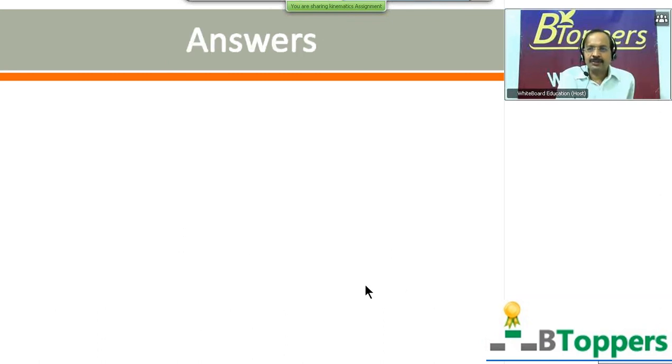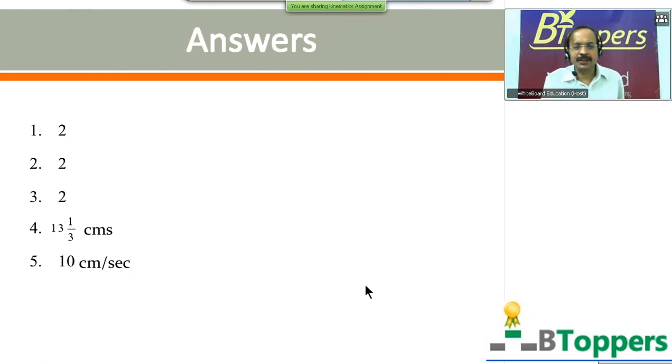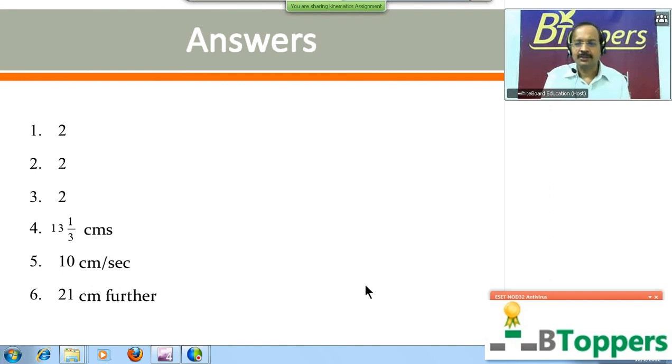So I'm going to show you the answers here for all questions one by one. For question number 1, answer is 2. For question number 2, answer is 2. For question number 3, answer is 2. For question number 4, answer is 13 1/3 centimeters. Check your answers. For question number 5, answer is 10 centimeter per second. Question number 6, answer is 21 centimeter further.